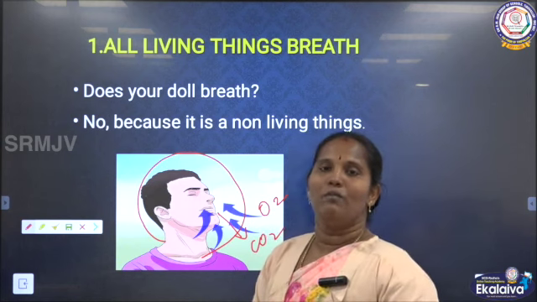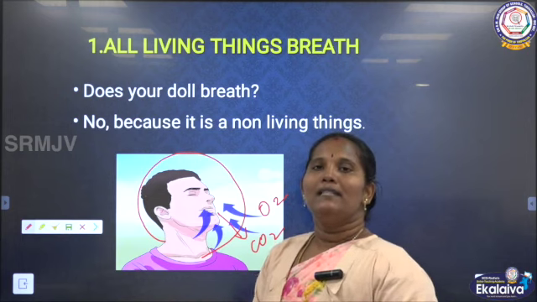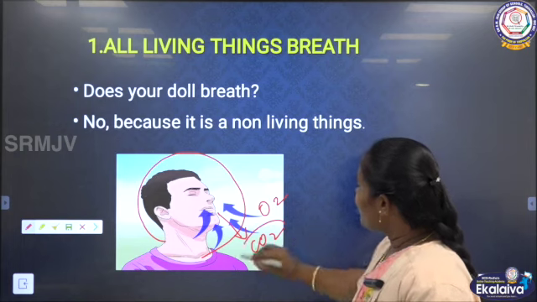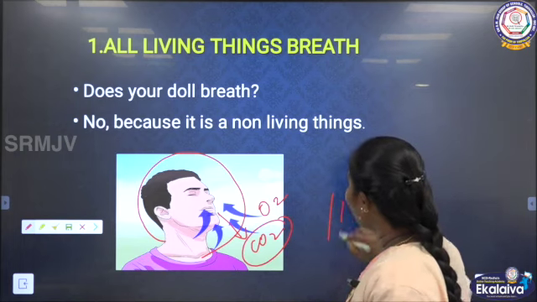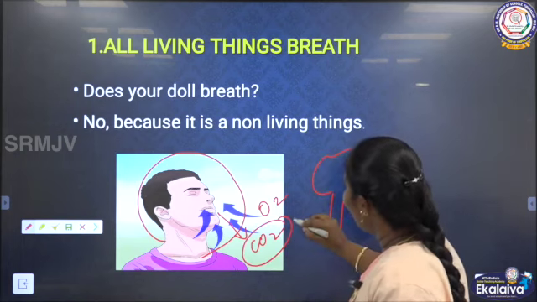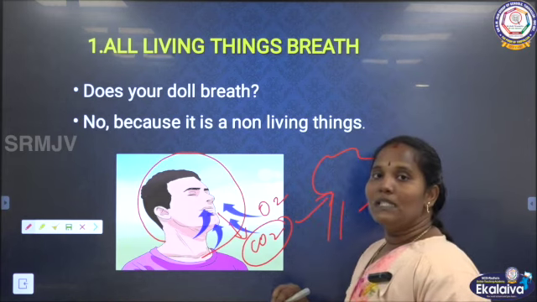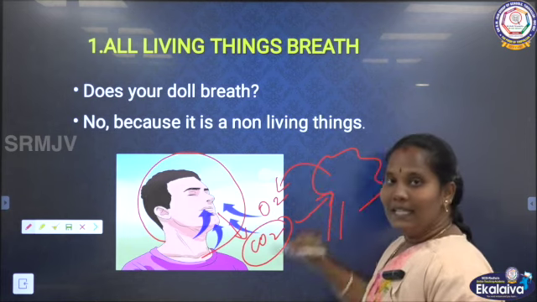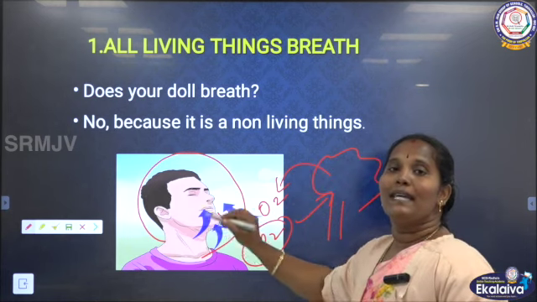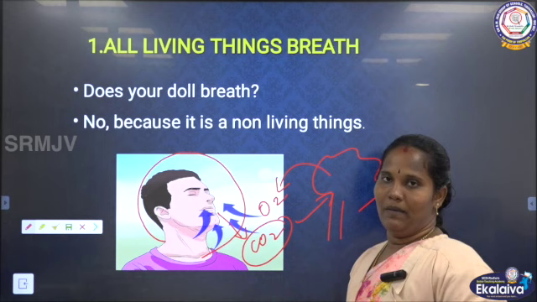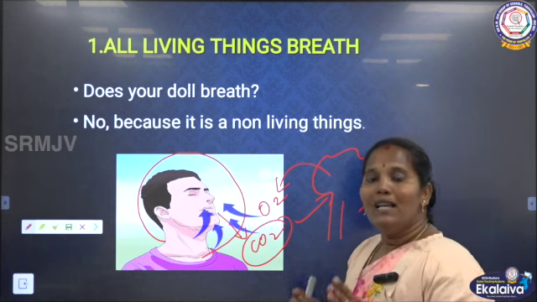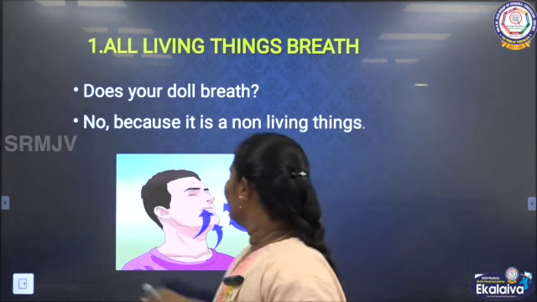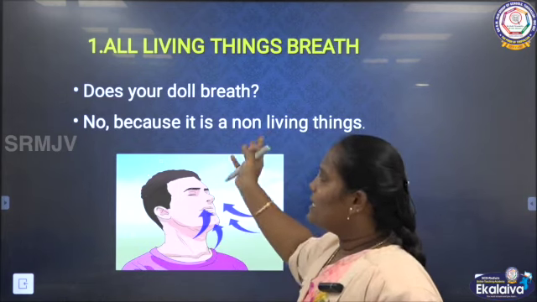Even plants breathe, but plants breathe differently. We are sending out carbon dioxide, no? The plants use this carbon dioxide for their photosynthesis process. After that they release oxygen. This oxygen is used by animals as well as human beings. So all the living beings are breathing.